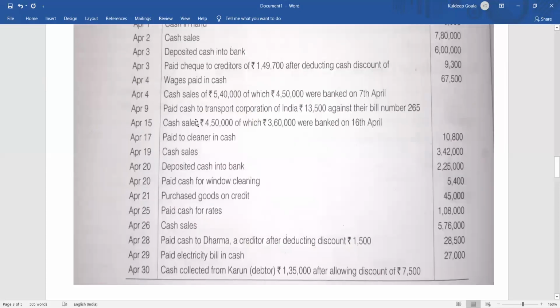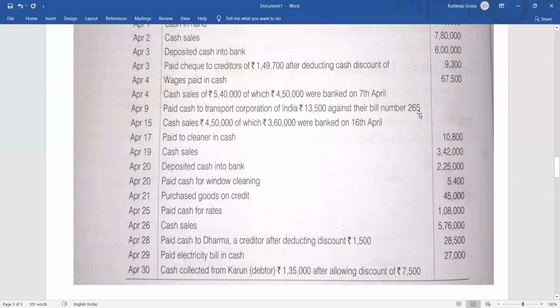What has happened? April 9, paid cash to Transport Corporation of India 13,500 against their bill number 265. The bill number is 265. This 265 you can mention in the voucher number.